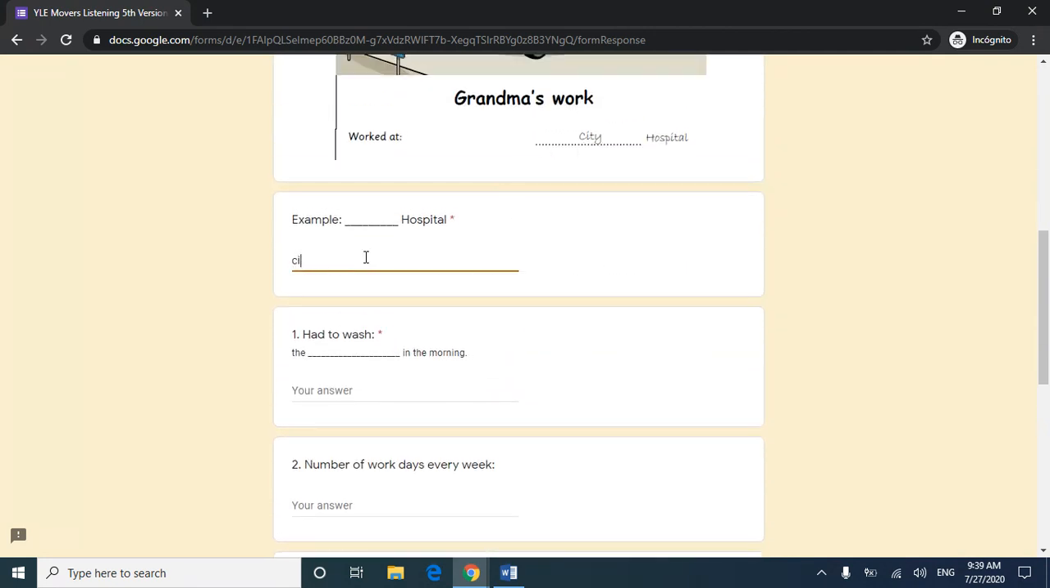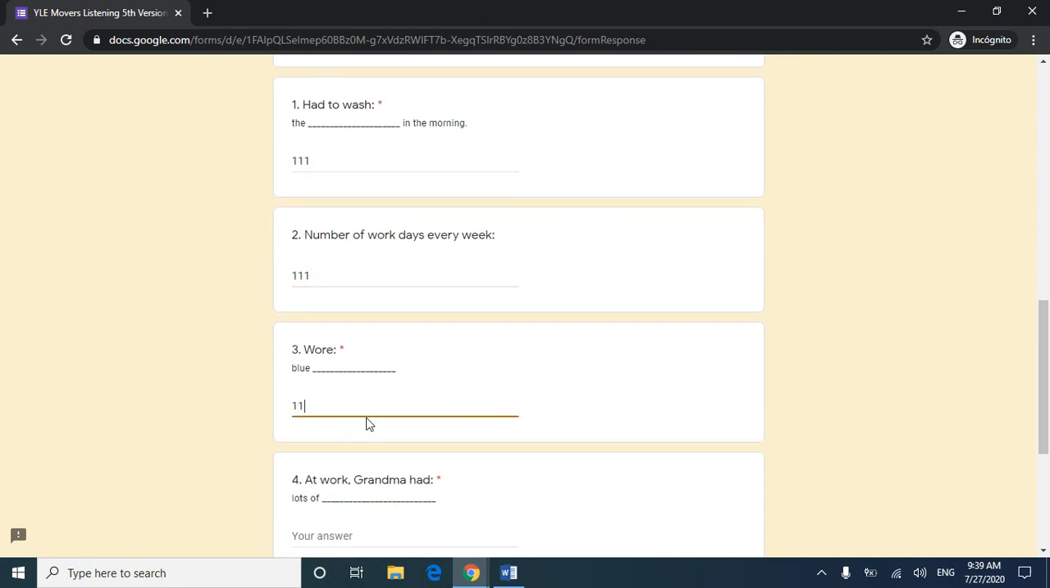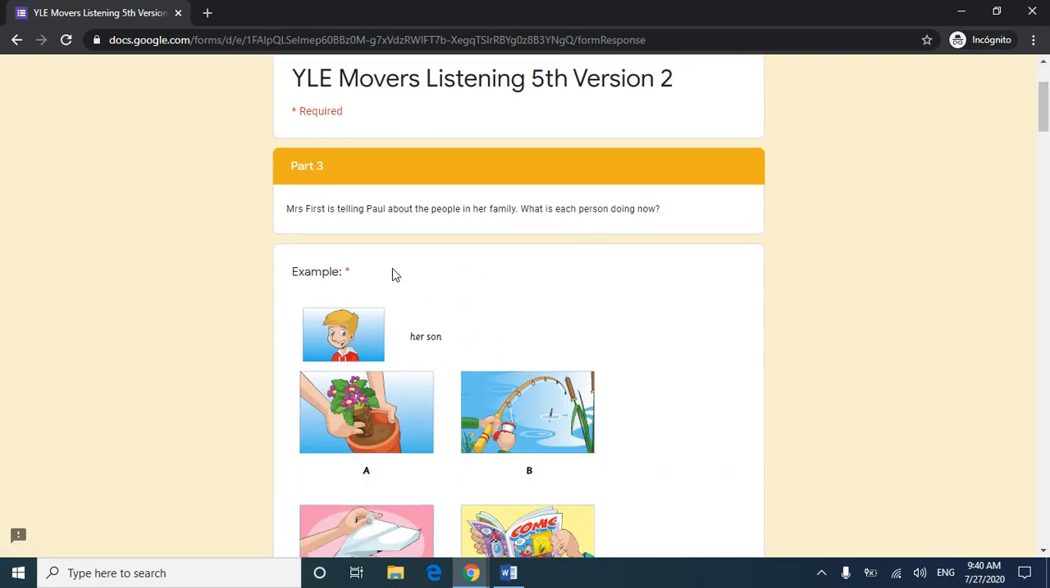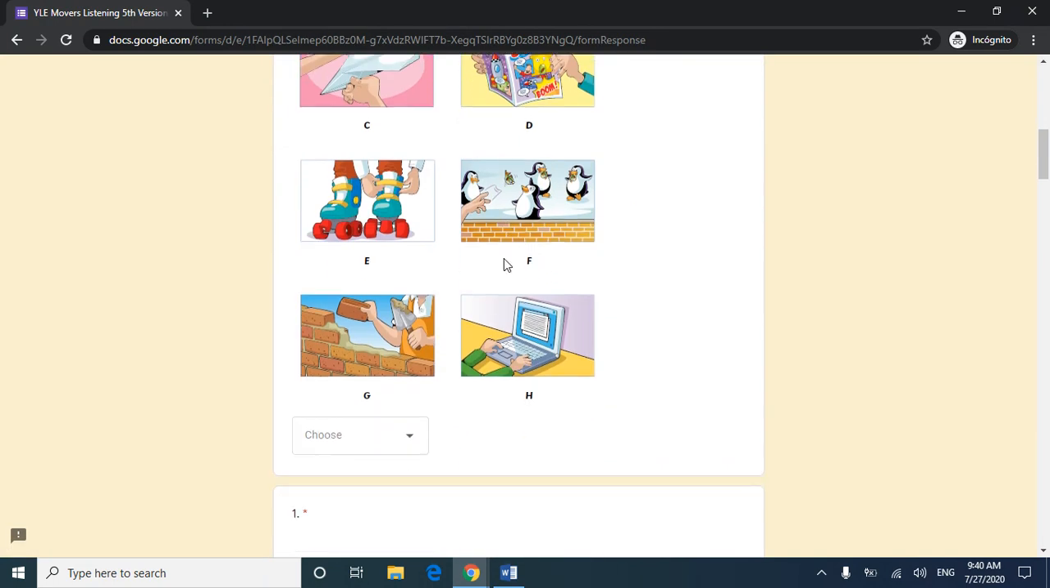Here we can see that the example is city, but here we have to write information that we listened. The teacher is going to write numbers just to continue with the next question. But listen, if this is too difficult or you don't know the answer, you can write something like this so you can continue with the next question. Part number 3. Part number 3, here we have the example.